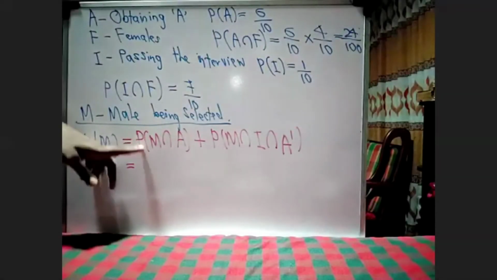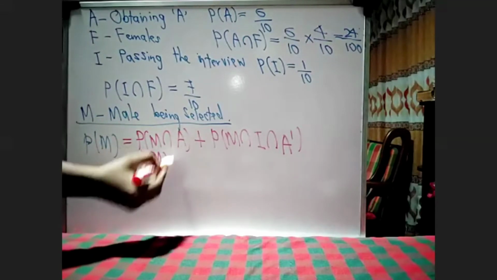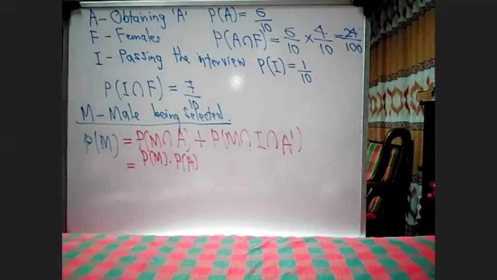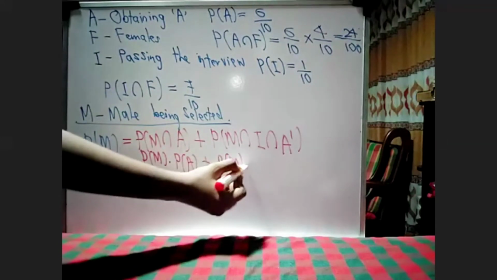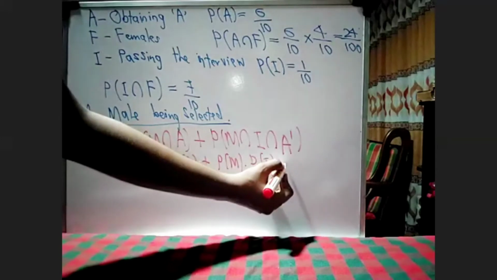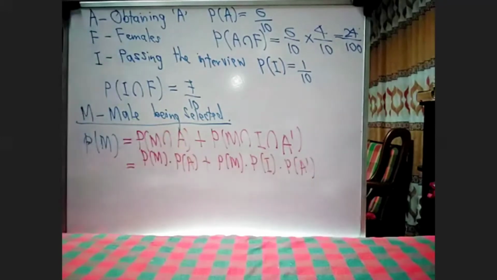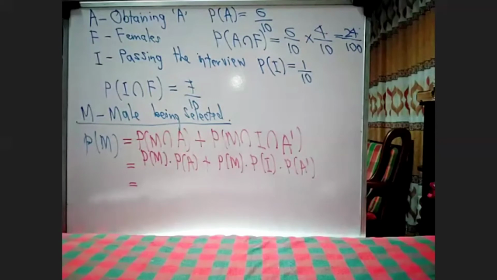Okay. Now we have to substitute these probabilities. Probability of M intersect A is probability of M times probability of A, plus probability of M intersect I times probability of I, intersect A dash, is probability of A dash. So we have to substitute these probabilities. Probability of being a male, that is M. What is the fraction?